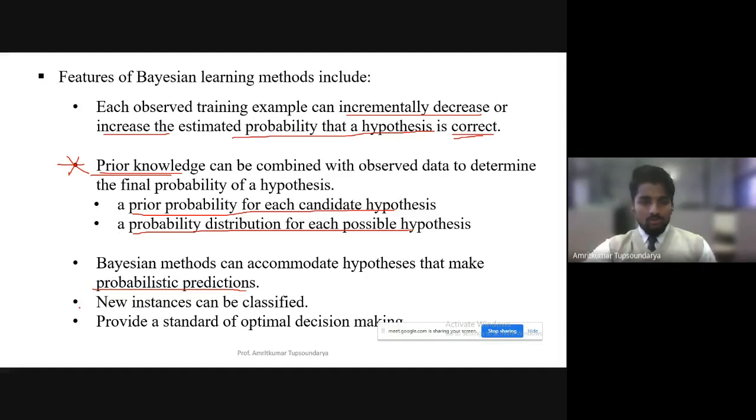That is one probabilistic prediction of whether that word is correctly classified or not. So new instances can be classified, and another feature is that it provides a standard of optimal decision making. It gives you the standard for how best we can make the decision for a given particular training data set.